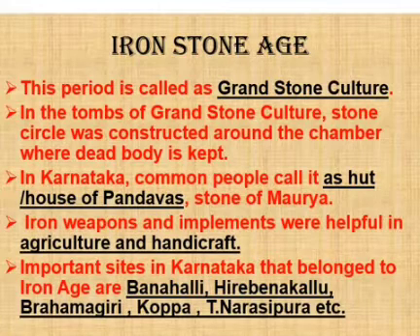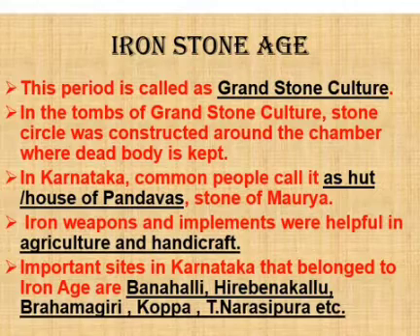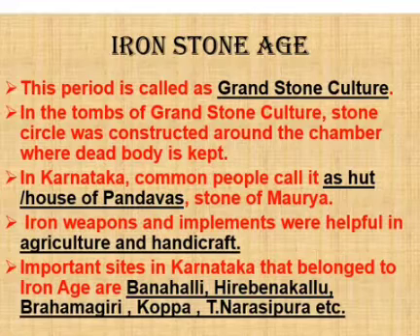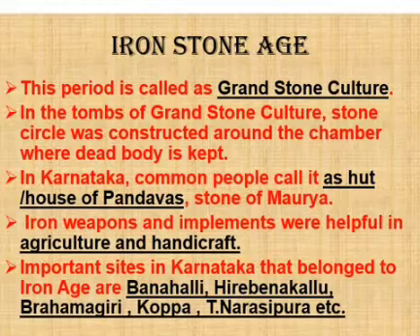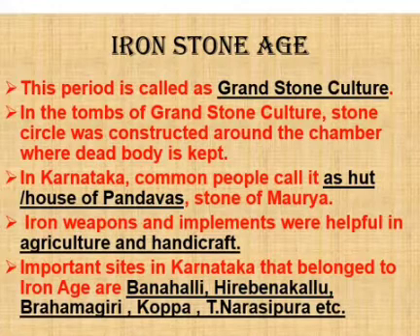Iron Stone Age. This period is called as Grand Stone Culture. In the tombs of Grand Stone Culture, stone circle was constructed around the chamber where dead body is kept. In Karnataka, common people call it as hut or house of Pandavas. Stone of Maurya. Iron weapons and implements were helpful in agriculture and handicraft.